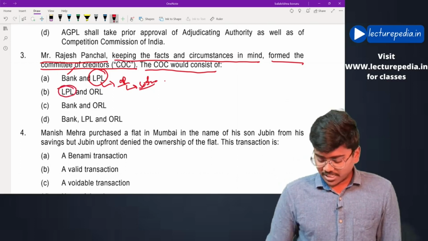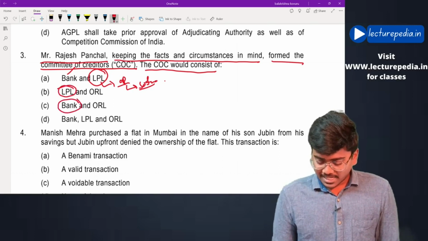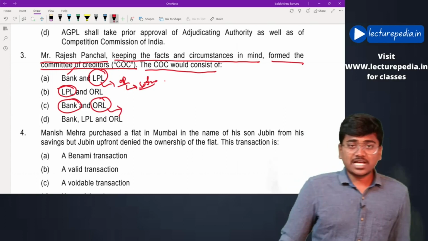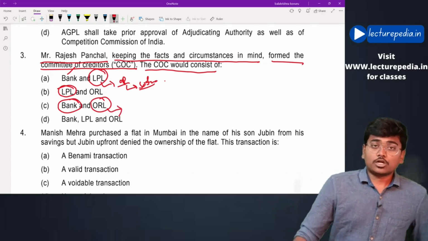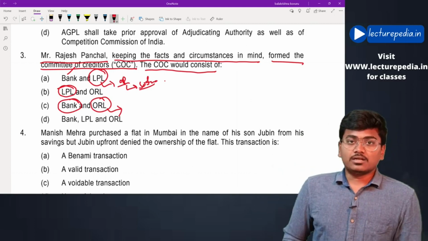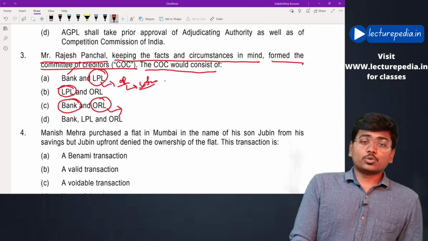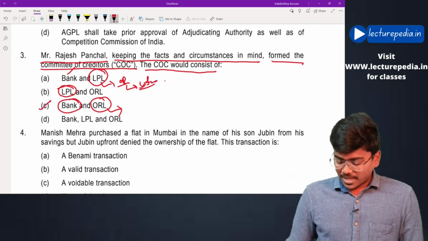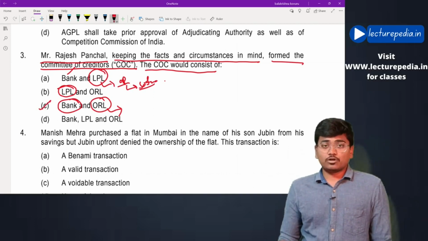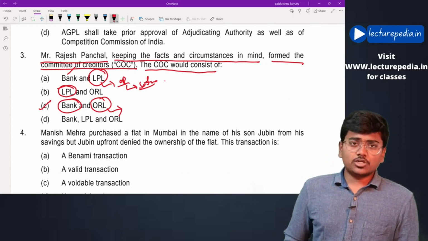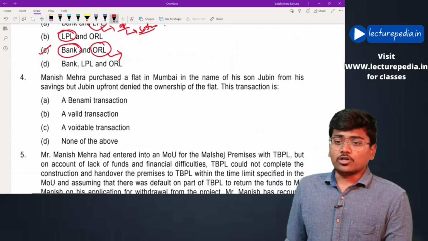So LPL, no. Bank and ORL, okay, ORL is both a financial creditor as well as an operational creditor. Now, to the extent of its financial debt, it will be included in this committee of creditors. Thereby, the bank and ORL to the extent of its financial debt would be the creditors included in this committee of creditors.